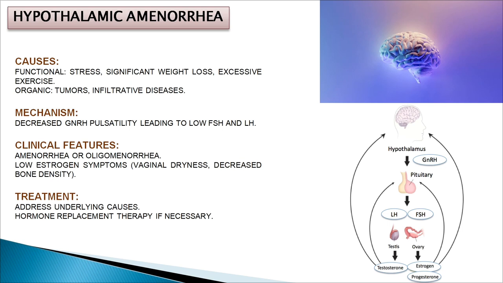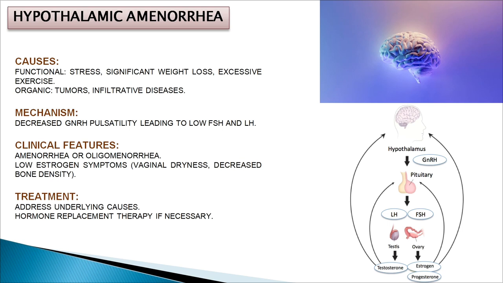The causes could be many, including functional, when stress, significant weight loss, and excessive exercise cause amenorrhea. And organic, maybe any tumors or inflammatory diseases which affect the hypothalamus, leading to amenorrhea. Mechanism: it decreases GnRH secretion, leading to low FSH and LH, which leads again to infertility. Clinical features include amenorrhea, meaning no menses, or oligomenorrhea, again delayed menses. Here also low estrogen symptoms happen, like vaginal dryness and decreased bone density.